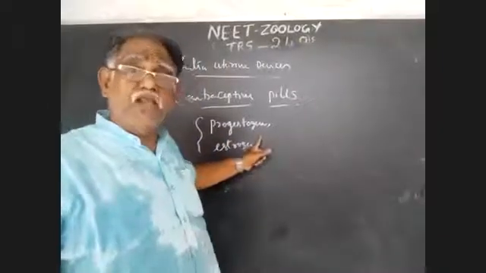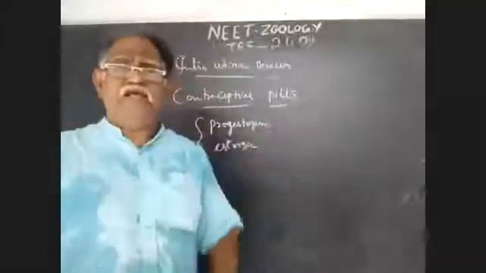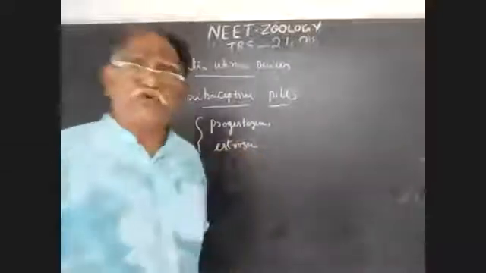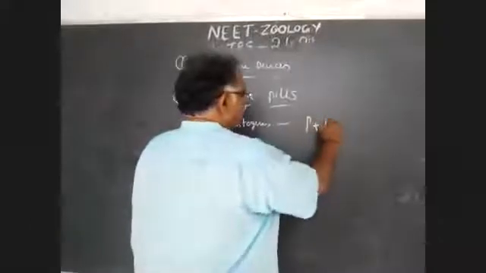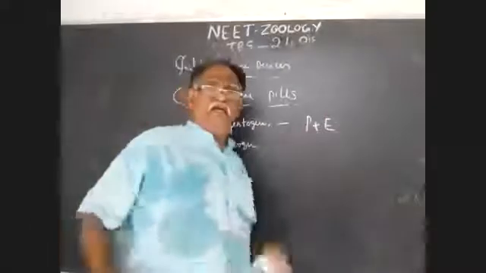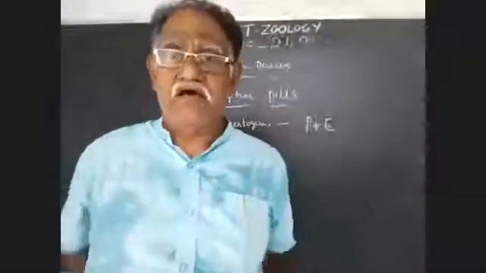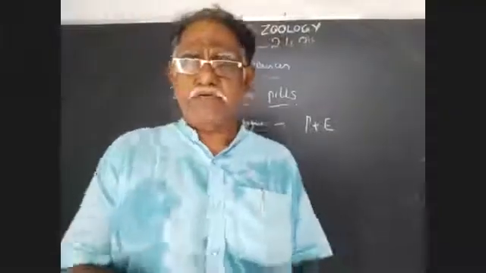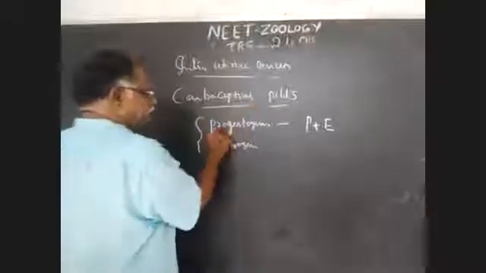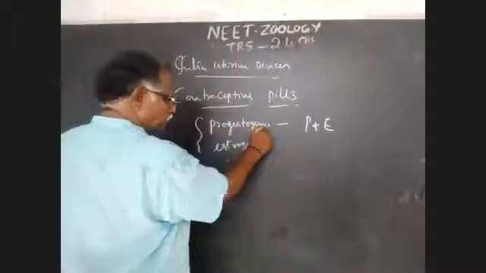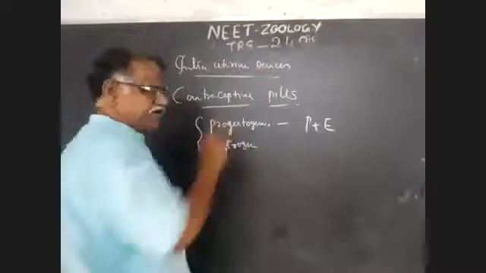Progesterone is the natural female sex hormone. Progestogen is a synthetic female sex hormone, and the second one is estrogen. Either progestogen alone or in combination with estrogen can be used as oral pills to prevent pregnancy.